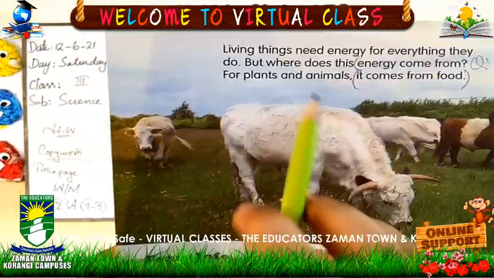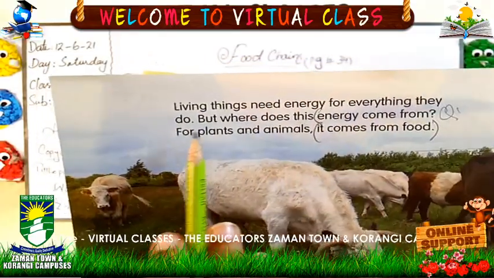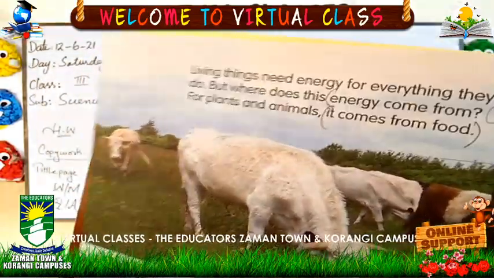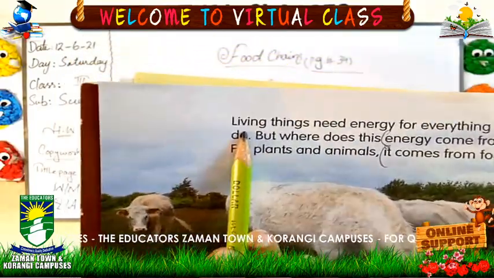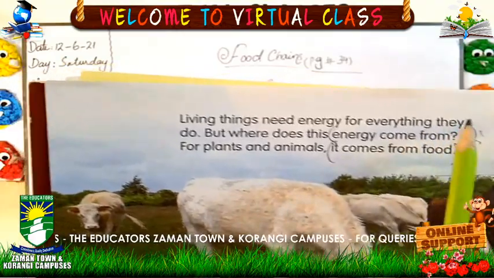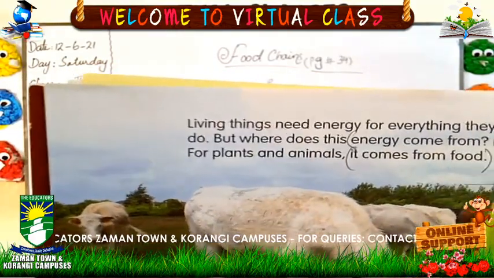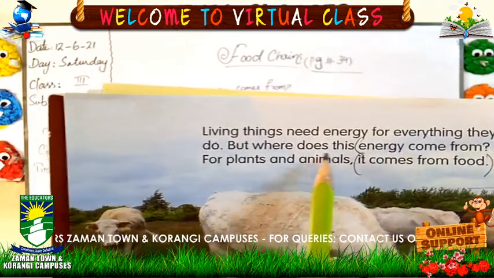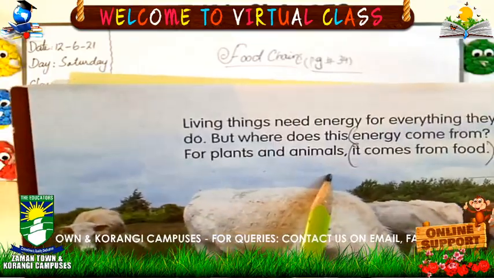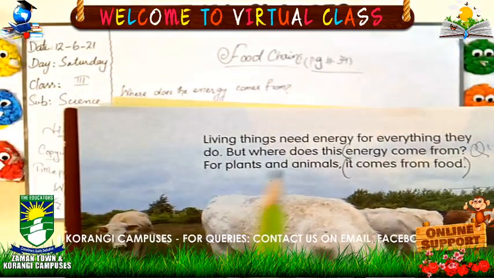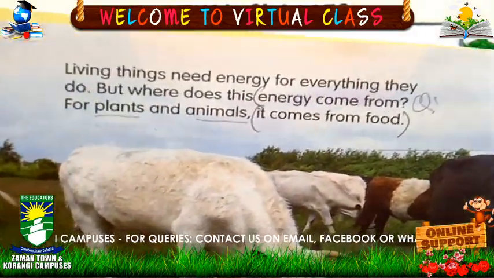Living things need energy for everything they do. We are discussing where does the energy come from. So first of all, living things need energy for everything they do. But where does this energy come from? Plants also need energy and animals also need energy to do something.